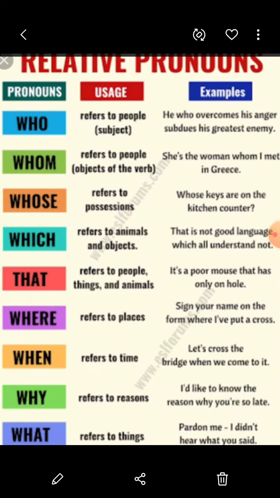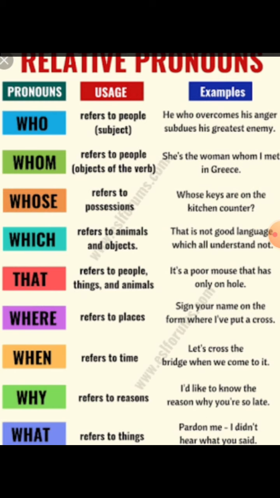Now come to the table, you can easily understand. In the list of pronouns we have who, whom, whose, which, that. But we have also discussed where, when, why and what. What are these? These are relative adverbs. Whenever we discuss relative pronouns, we should not forget the importance of relative adverbs as well, because they are often used together.